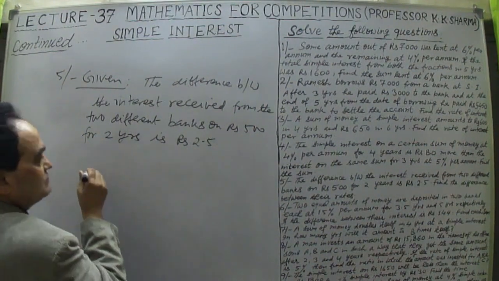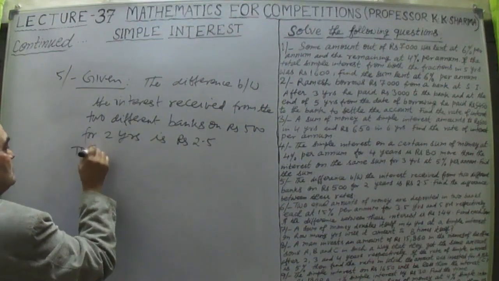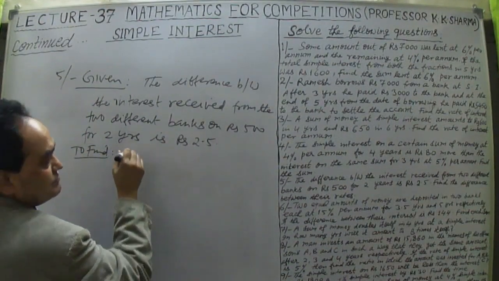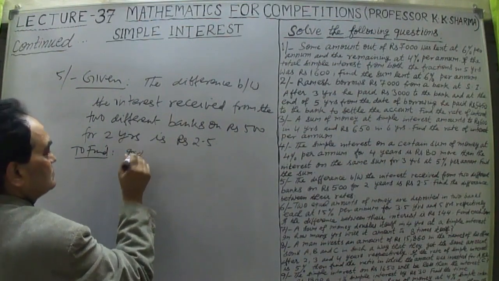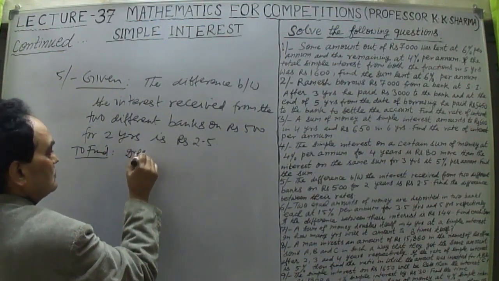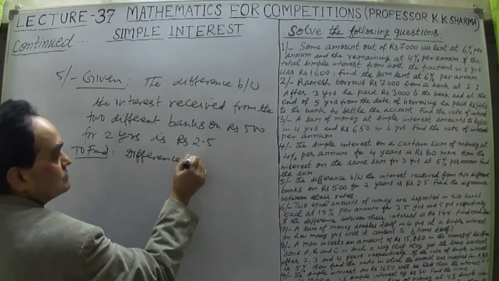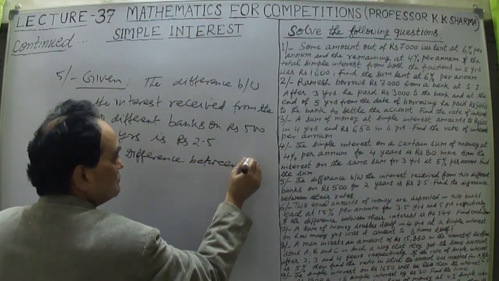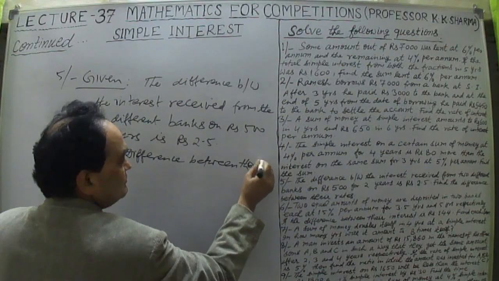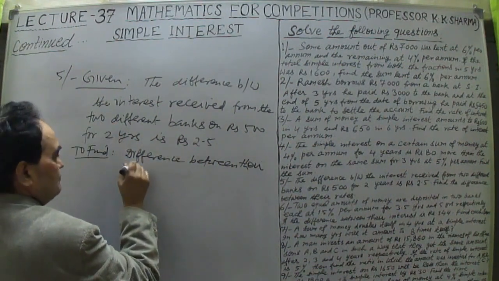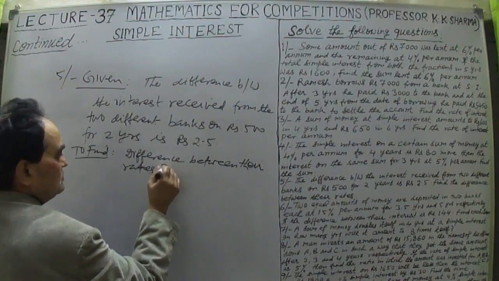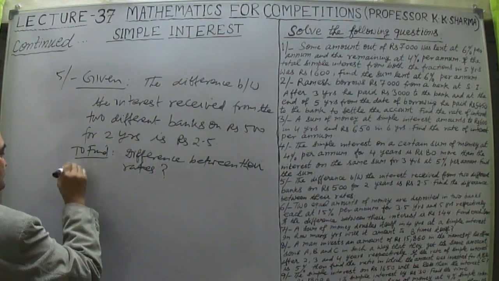Find the difference between their rates, meaning the rates of interest the banks have given me. That difference we have to find out. Solution.